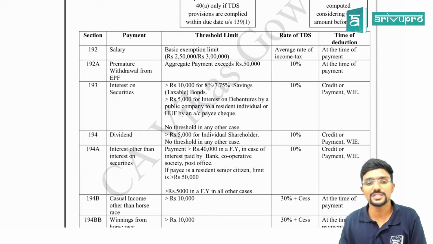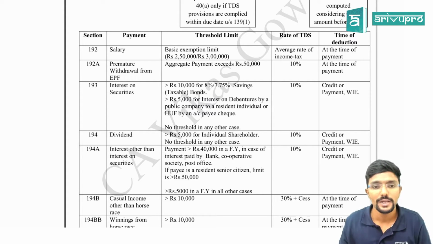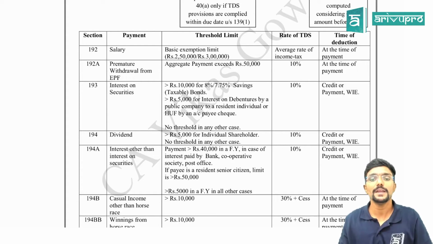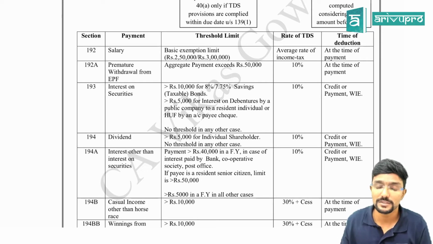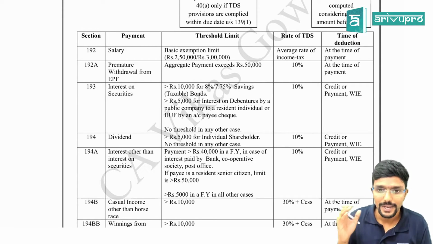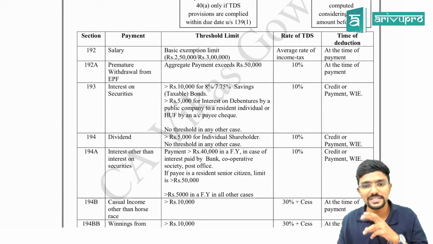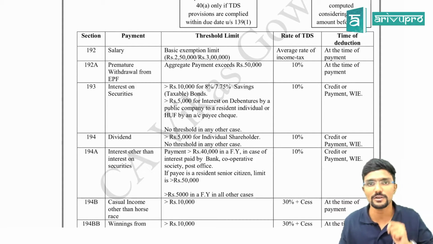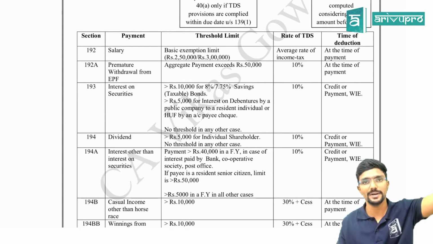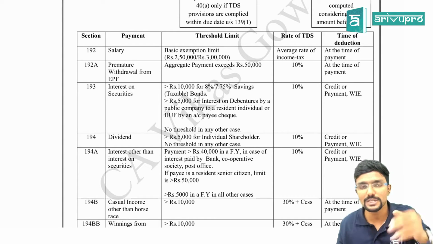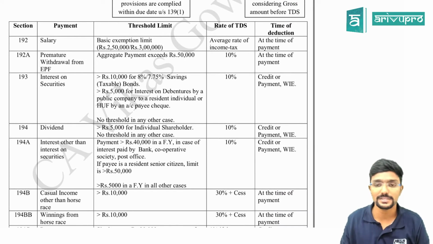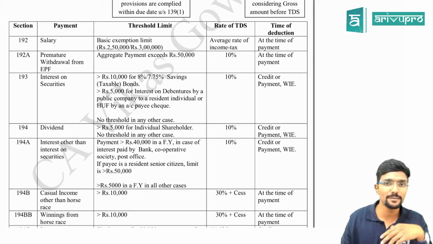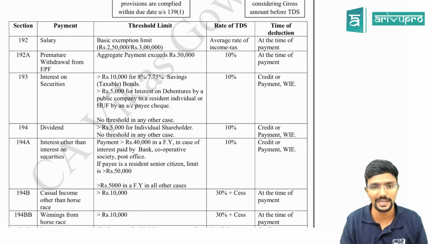Then interest on securities like bonds, debentures and all is covered in section 193. If the bonds or debentures are 8% or 7.75% savings bonds, then the threshold limit is 10,000. If interest is paid by any public company to a resident individual or HUF, then the threshold limit is 5,000. In all other cases, there is no threshold limit. Even if 1,000 or 100 rupees is paid, TDS has to be deducted. What is the TDS rate? 10%. When does it have to be deducted? At the time of credit or at the time of payment, whichever is earlier.